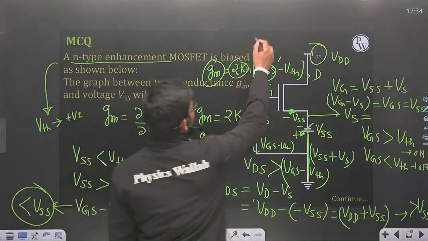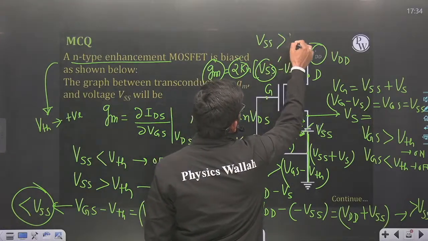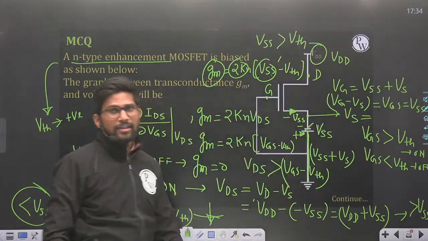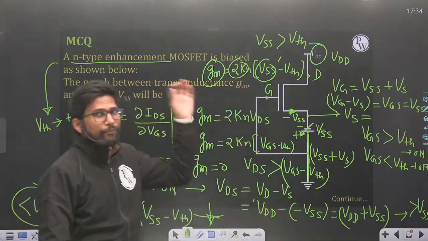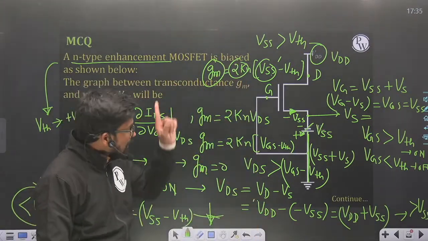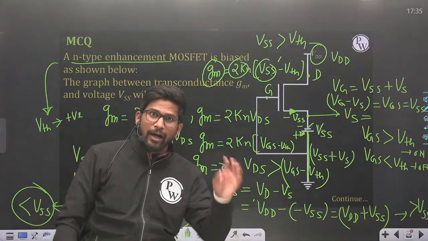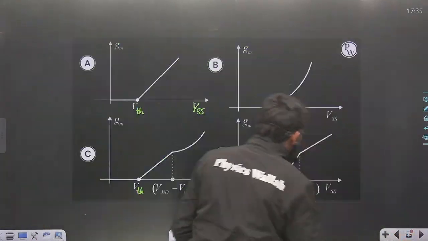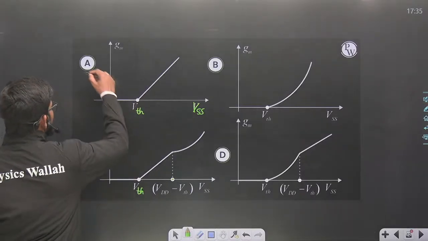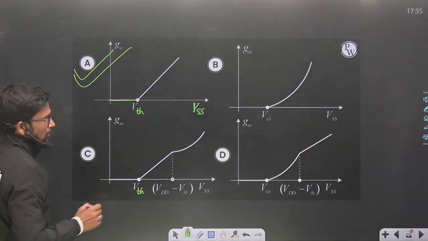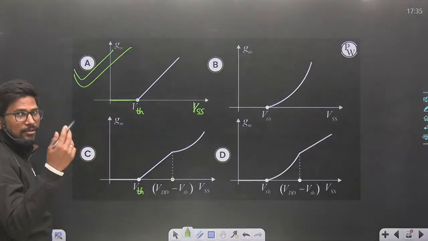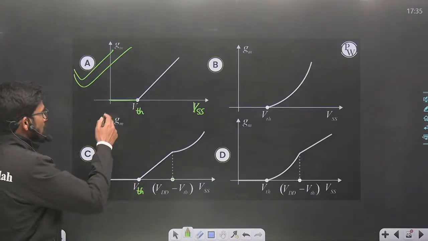This is a linear line equation with a slope of 2Kn. So for VSS greater than VTH, transconductance is varying linearly with VSS with a slope of 2Kn, and for VSS less than VTH, the MOSFET is off and transconductance is 0. From 0 to VTH, VSS is less than VTH, the MOSFET is off and transconductance is 0.